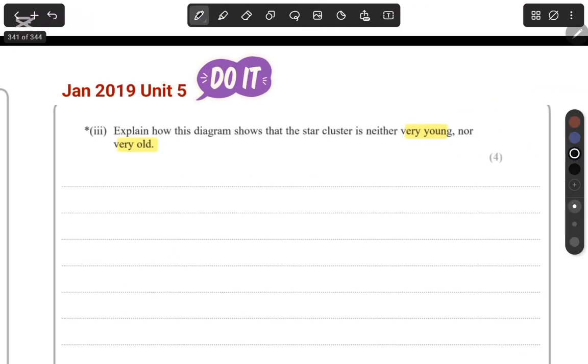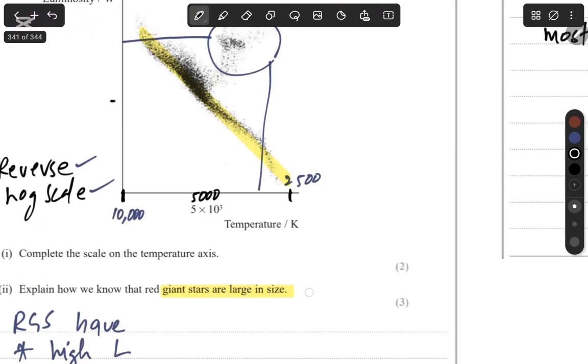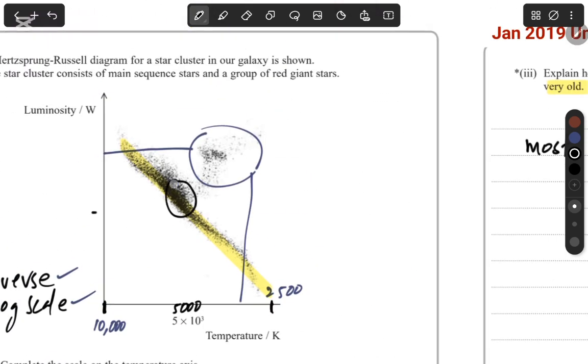So you will write most of the stars are in main sequence. Now we know what happens. In the star cycle, the star goes from main sequence to the red giants, and then from there, it's going to go into the white dwarf right here. So it's going to go from 1 to 2 to 3.